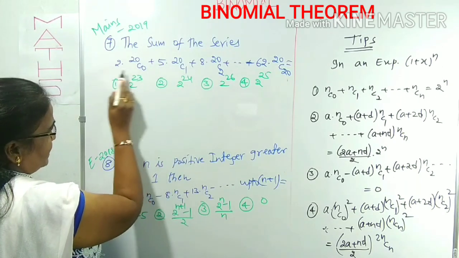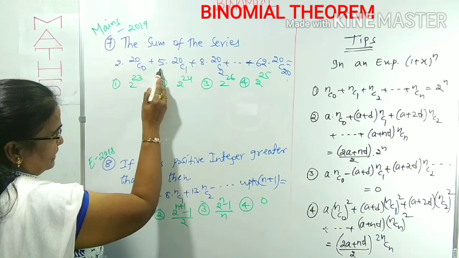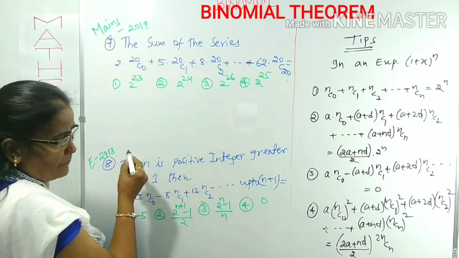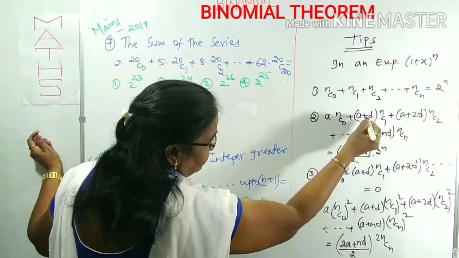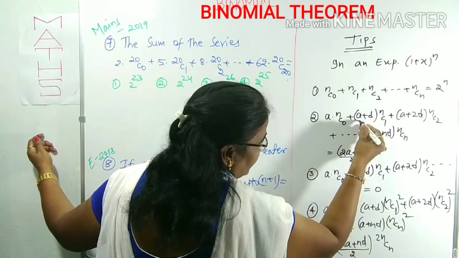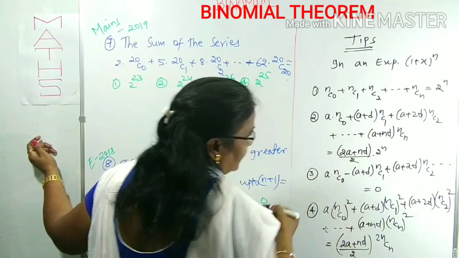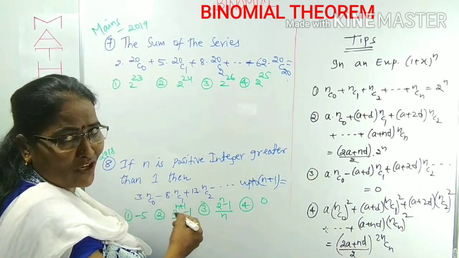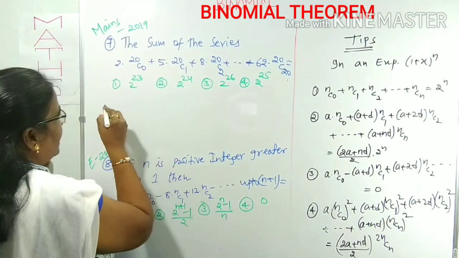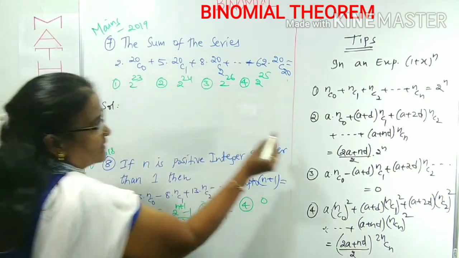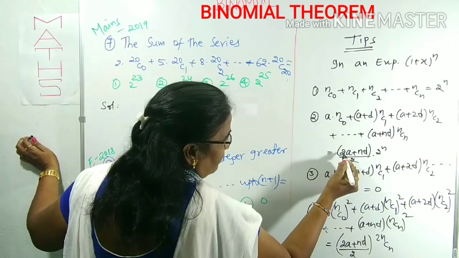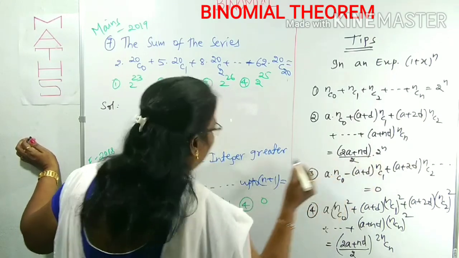What is the difference of 5 to 2? 3. 8 to 5, 3. Such a series is called an AP series. You know here clearly a plus d minus a is d, and a plus 2d minus a plus d is also d. That is called the common difference. Now according to that formula, here all are plus. We can use this tip. What is the formula? (2a plus nd) by 2 into 2 power n.